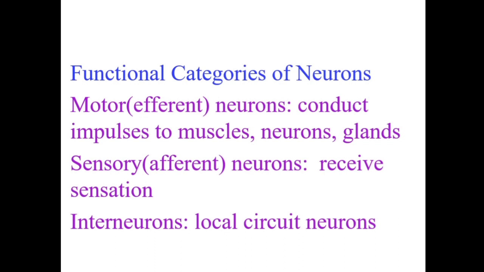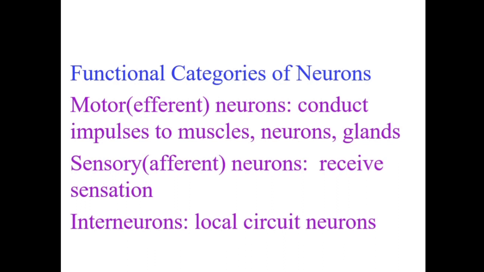Then another classification depends on the length of the neuron. So we have got the Golgi type 1 and Golgi type 2 neurons. Golgi type 2 neurons are short neurons. They are confined in the thickness of the cortex of the cerebrum and cerebellum, and these are very short neurons. As regards the Golgi type 1 neurons, they are very long neurons, can attain a length of 100 centimeters.